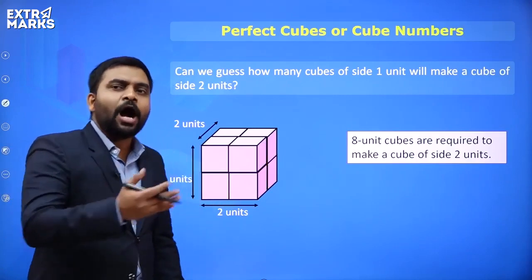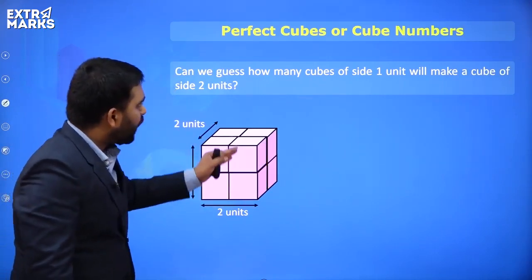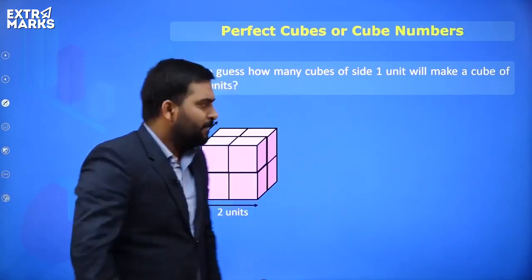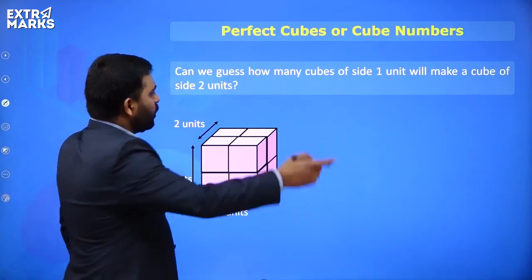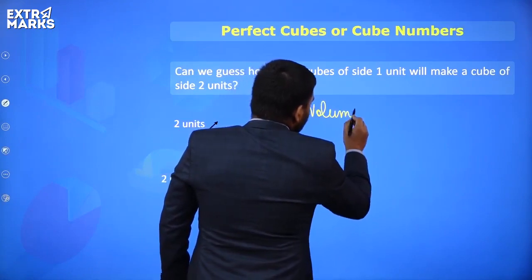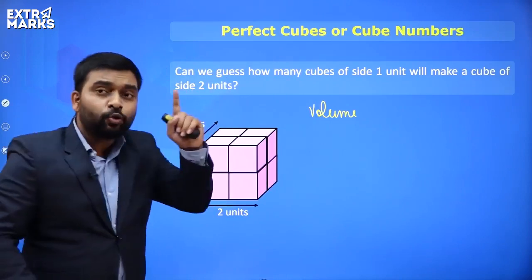Or everyone, how to solve this question? We have to find out how many cubes of side 1 centimeter. How to solve this kind of questions? We'll calculate the volume. Volume of a cube of side 2 units.